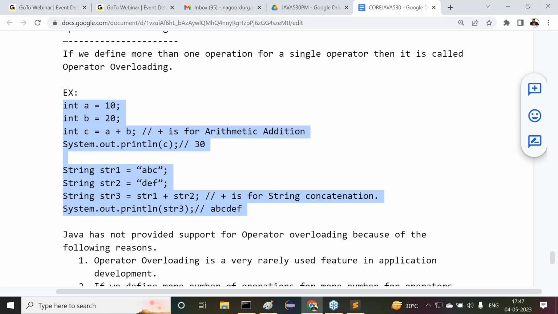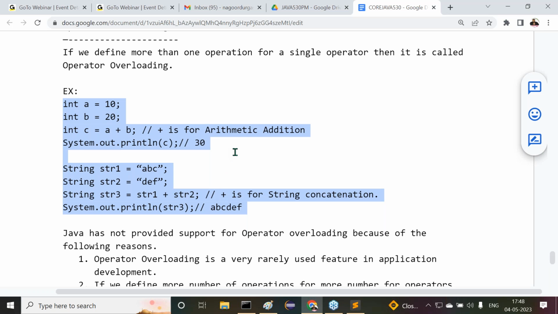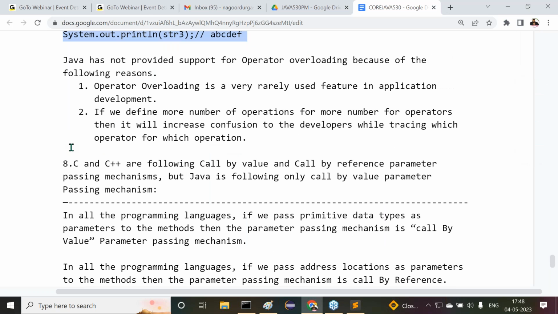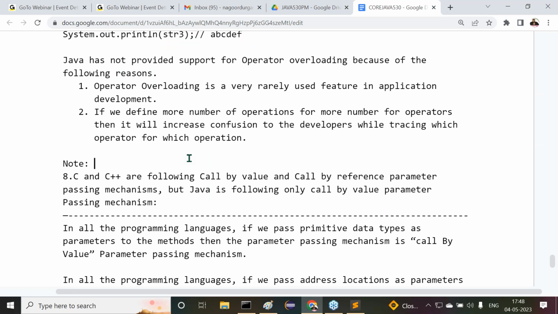Okay, but officially we are saying that operator overloading is not possible in Java. Both are in opposite directions, the two points. That's why I'm giving clarity for you. Now try to understand it clearly. Note, a point here I'm telling. At the end of this particular point, what is the note I'm telling you? All of you observe carefully.